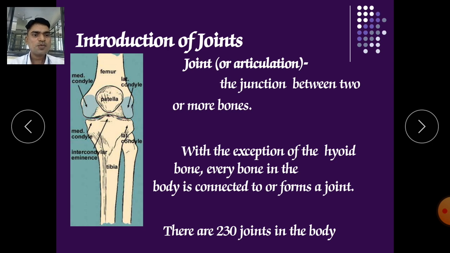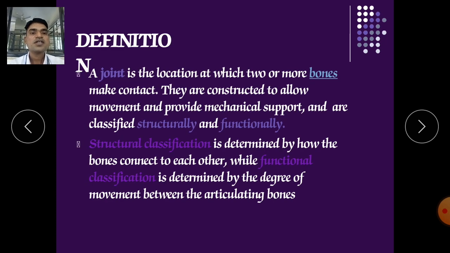With the exception of the hyoid bone, every bone in the body is connected and forms a joint. So there are 230 joints available in our body. So the number is also too much. Definition: a joint is a location at which two or more bones make contact.